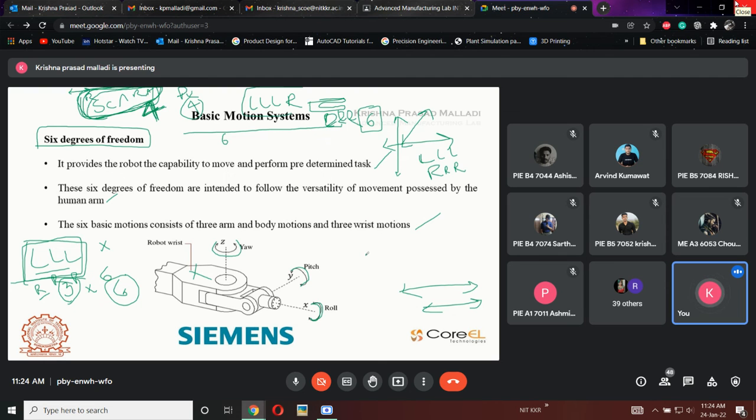Why? Because see, the robot's link 1 has some theta. If this is the robot and this is the base, this L1 is going to rotate in the theta 1 direction. And there is an end effector and there is a gripper. That gripper will also rotate in the same direction. Then we can't count it as 2 degrees of freedom. Why? Because both are in the same direction, right? This is L1 and this is L4. This is theta 1 and theta 4. Theta 1 and theta 4 are both in the same direction. If they are both in the same direction, then how can we say that is 2?